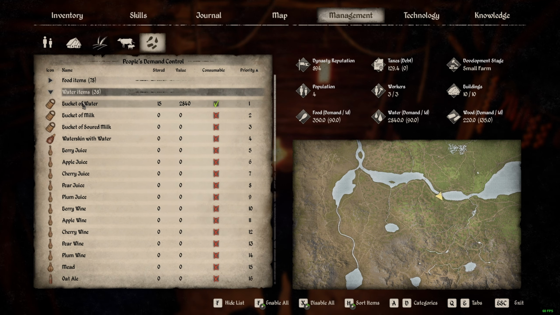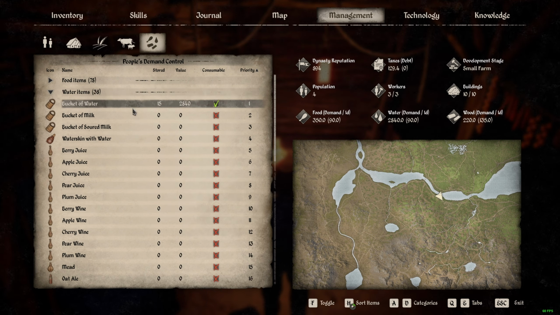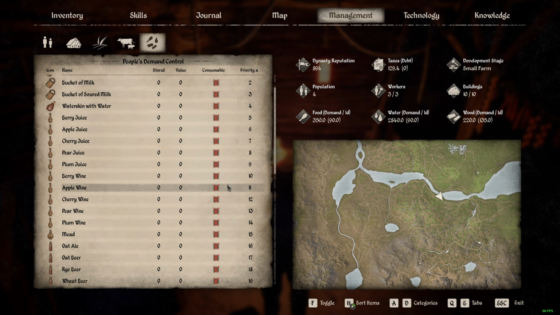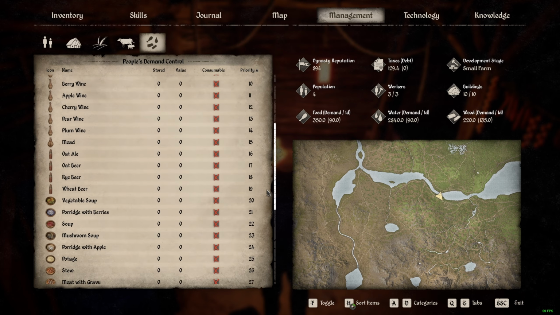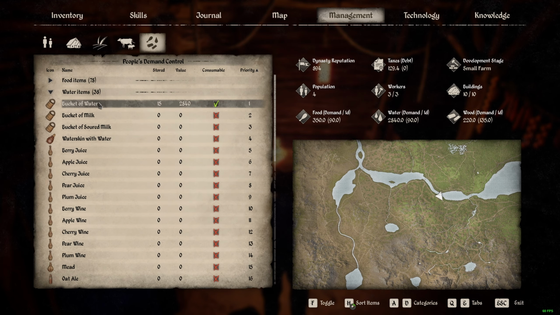Same thing with water. So if you don't want them to drink anything else than water, because I just want them to use water, by the way, that's all I have, then you want to check mark this. Make sure it's check mark, right? And make sure you have nothing else checked, because if you check anything else, they will drink anything else you have in your food storage, and it's only if you have no more water.